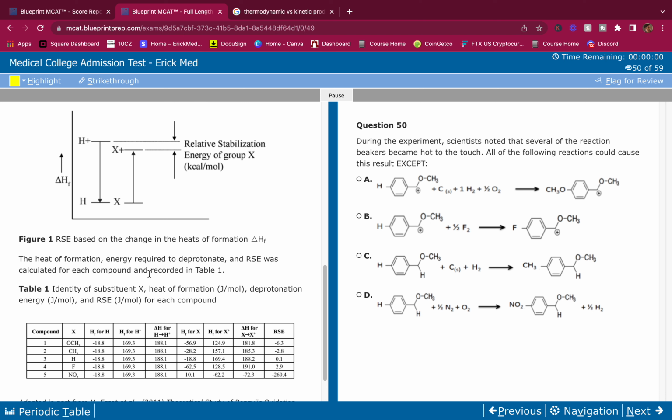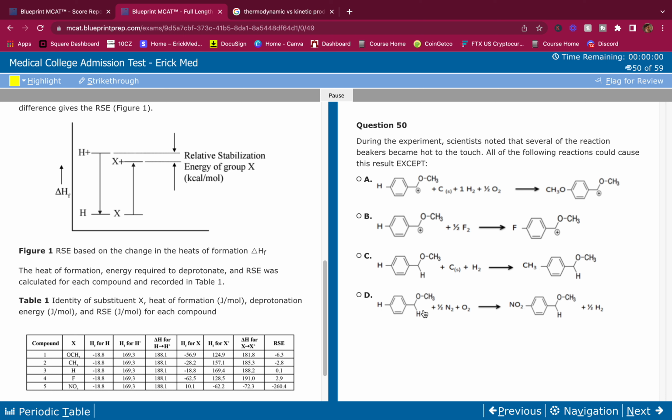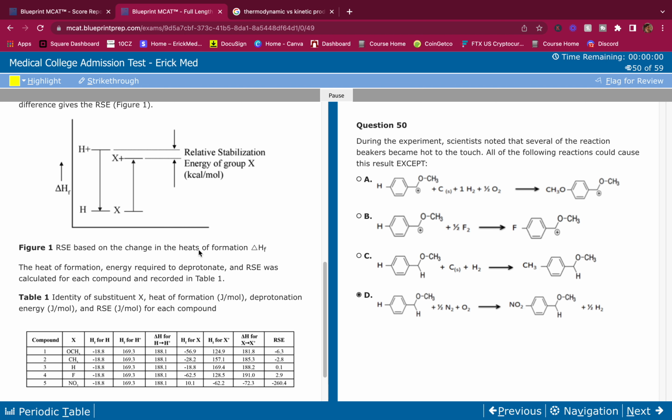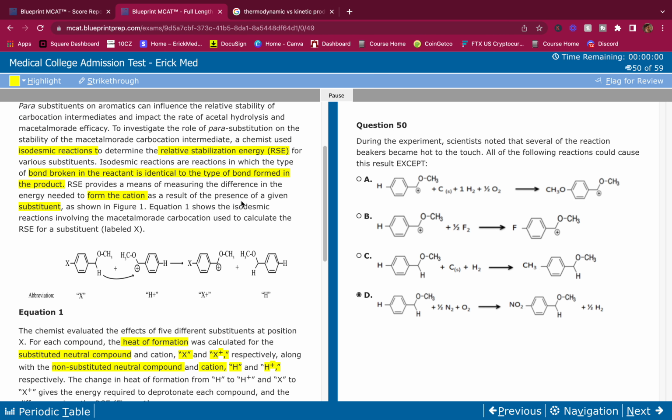Okay, let's see. This one sticks out. This is the odd one out. All of them are positive for this one, and this one's the only negative. So that gives me an idea that this one is correct. Remember, the one that sticks out of all of them is usually correct, even though I'm not 100% confident in this. So let's look.